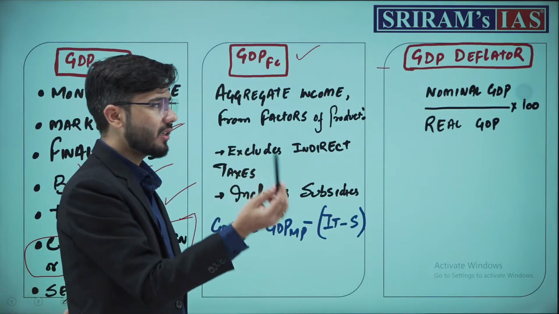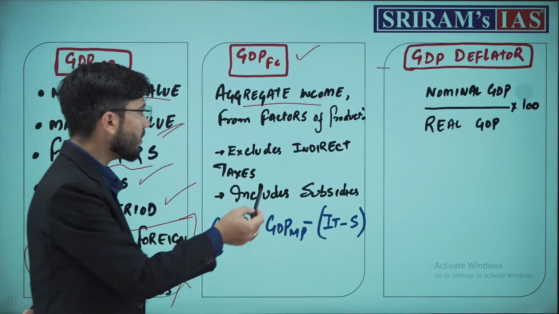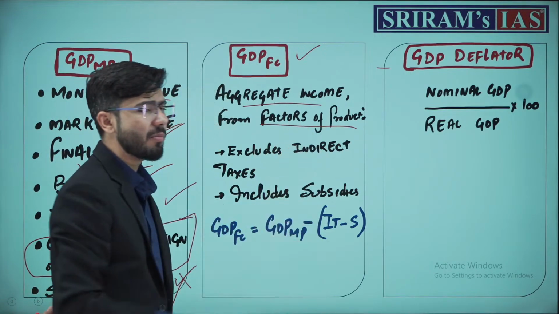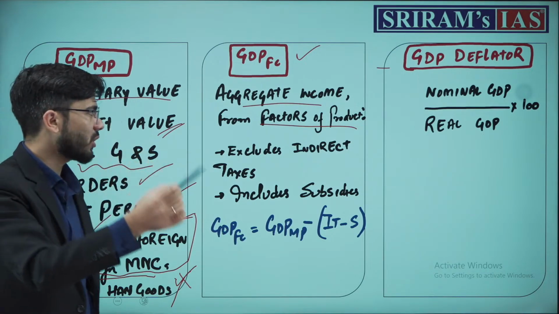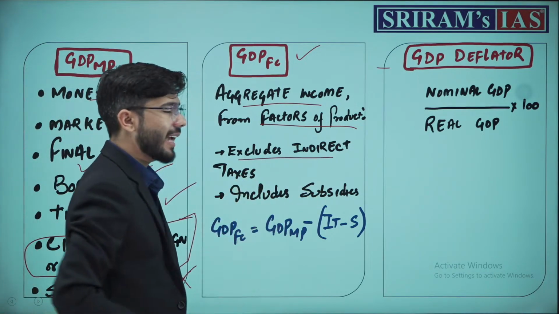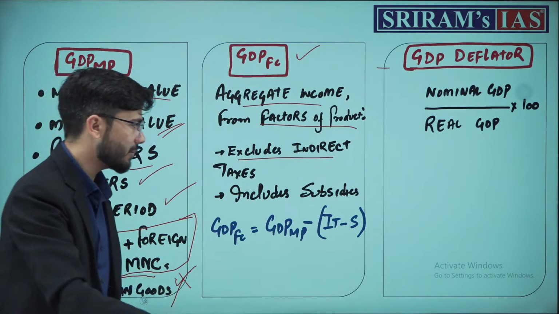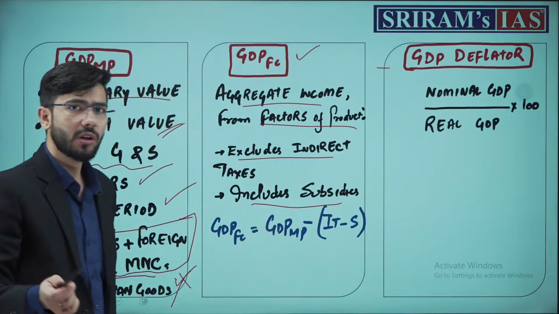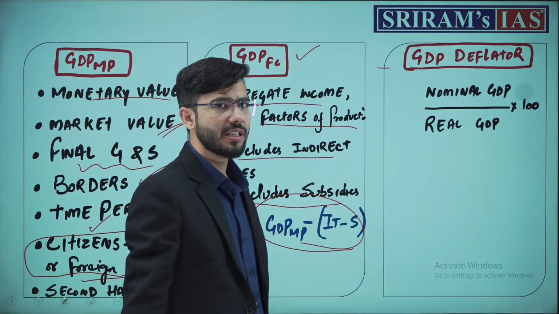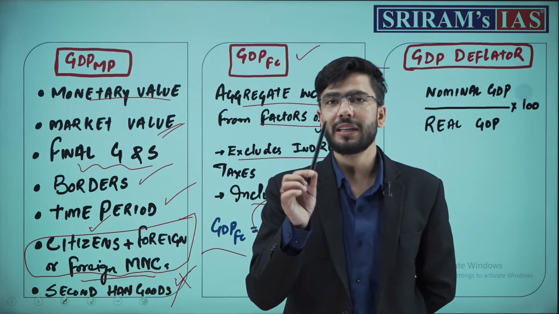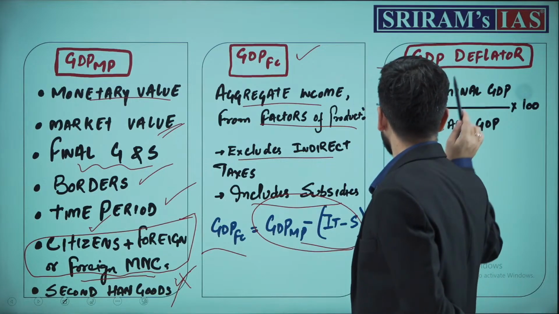GDP at factor cost is basically the aggregate income from all the factors of production. Factor cost is factors of production, we already discussed what are those. This excludes the indirect taxes but includes the subsidies. Therefore, what we have is GDP at factor cost would be GDP at market price minus what? Net indirect taxes. That is indirect taxes minus subsidies.